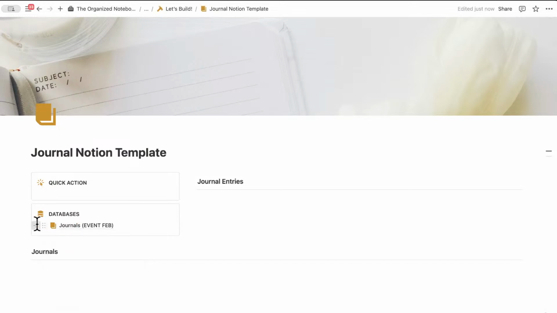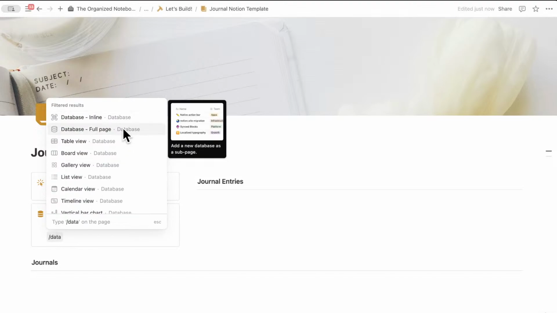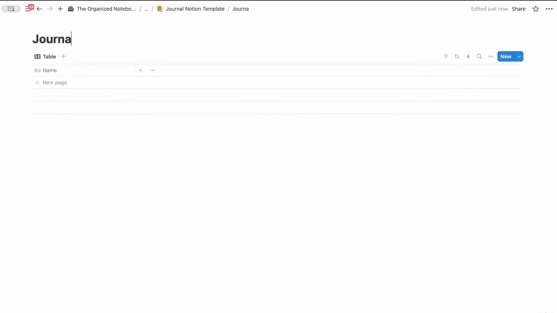The next database, by clicking plus here, is going to be the journal entries. So again, I'm going to add a database, full page, and call this one journal entries. And again, I'm going to call this event Feb. Most likely, if you don't have any journal databases in your Notion at the moment, you probably don't need to add this here. This is just because I have so many journal databases that it's hard for me to find it. So I'm just going to name it something unique. Then we're going to go ahead and create the journal entries database.